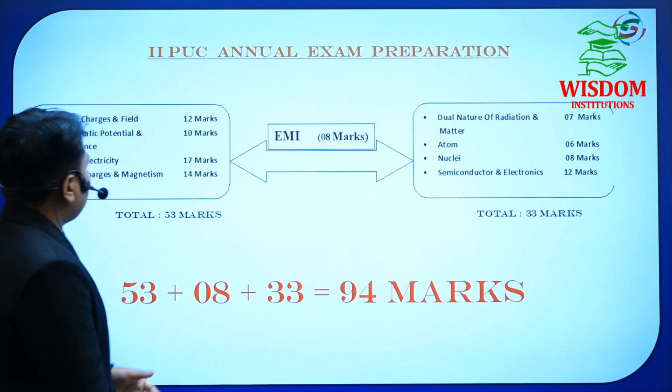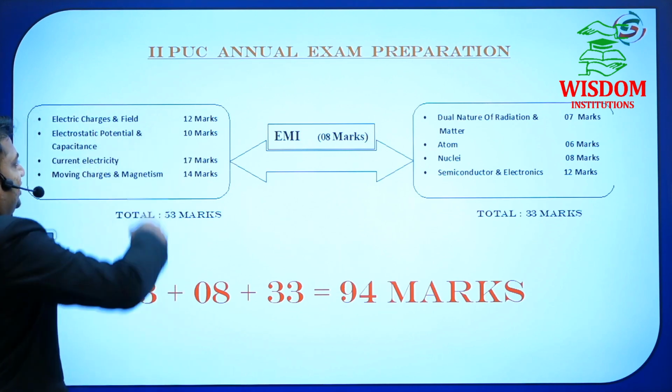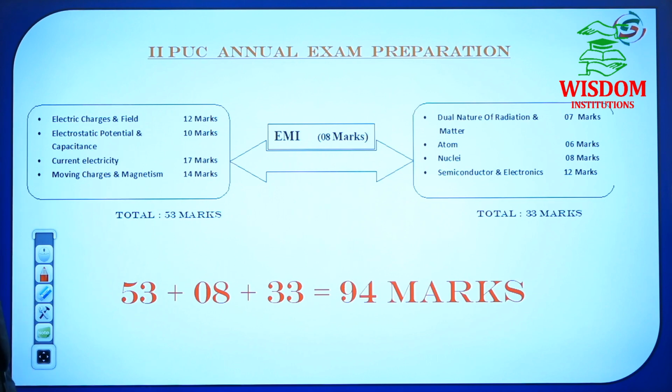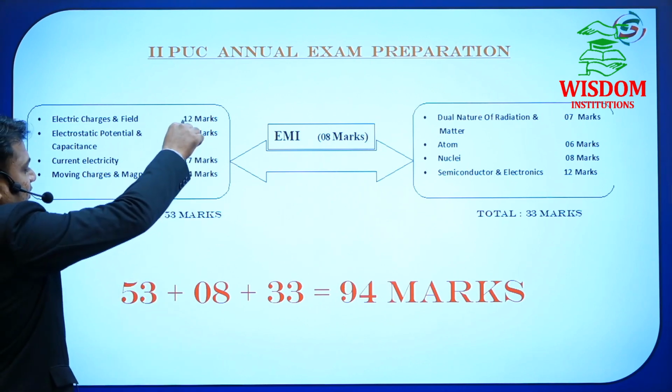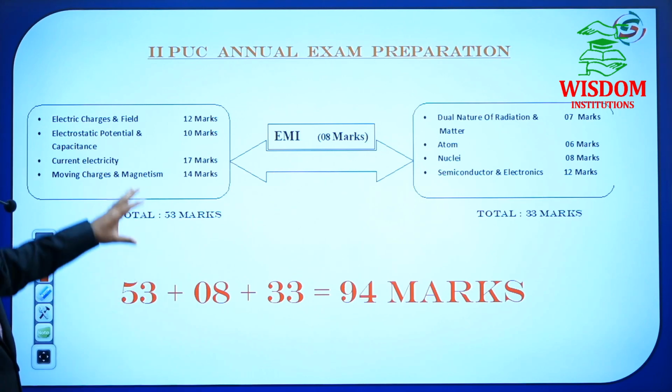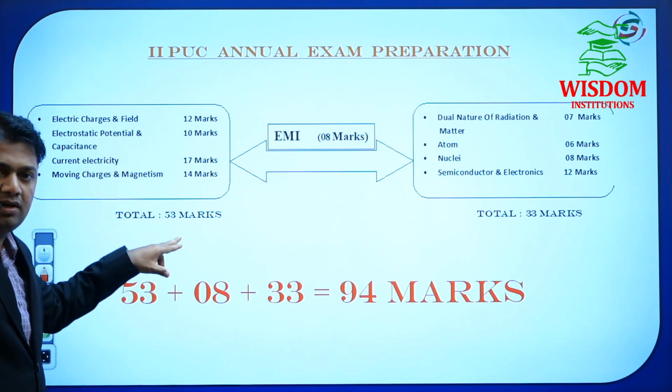See the weightage of the chapters: 12 for electric charges and field, 10 for electrostatic potential and capacitance, 17 for current electricity, 14 for moving charges and magnetism. Total these chapters and you will get 53 marks. If you study these chapters perfectly, then you will score 53 marks.